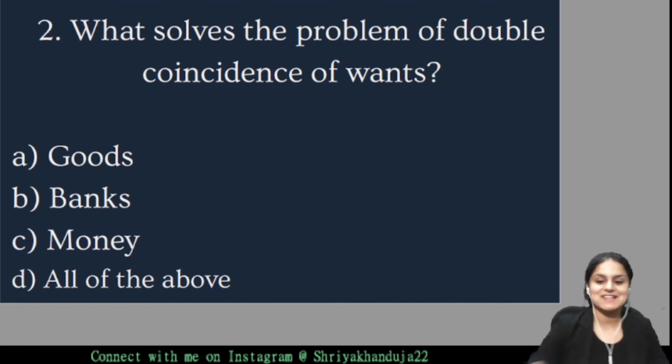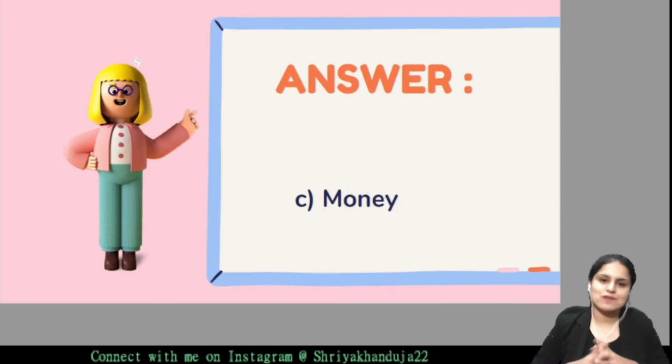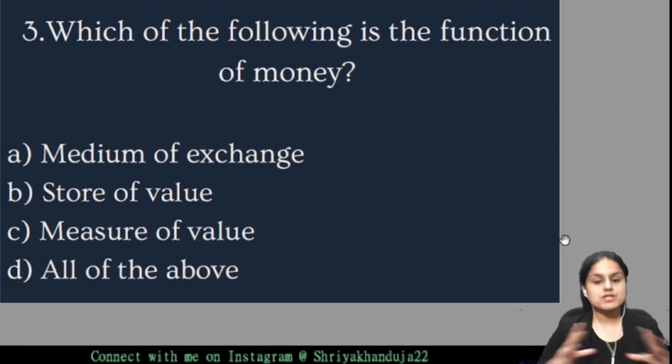Yes, the answer is money. Money solved this problem of double coincidence of bonds. Moving on. The next question says, which of the following is the function of money? Is it medium of exchange, store of value, measure of value, or all of the above?